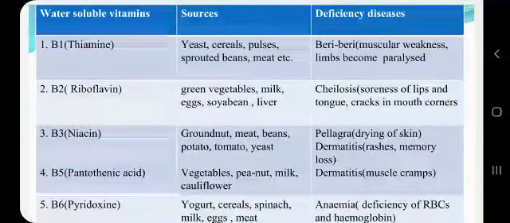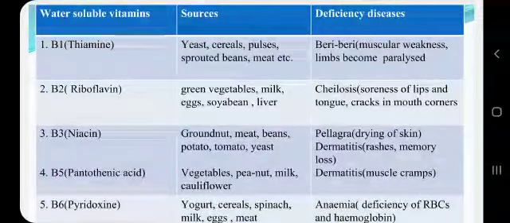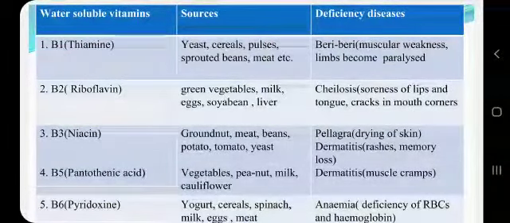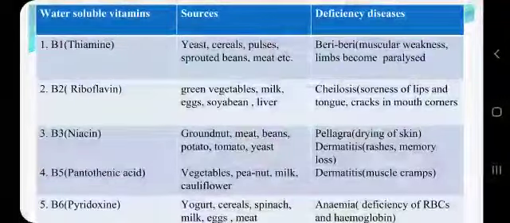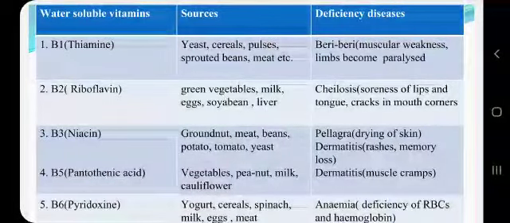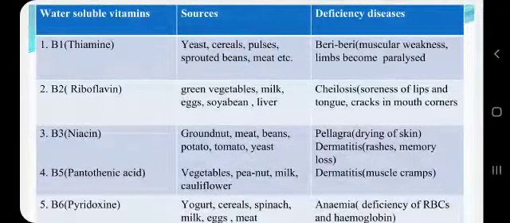Then there is vitamin B2, which is called riboflavin, and it is found in green vegetables, milk, egg, soybean, liver. And if there is deficiency of vitamin B2 in the body, then it can lead to cheilosis, which causes soreness of lips and tongue, and there are cracks in the mouth corners. Then vitamin B3, that is niacin, is found in groundnut, meat, beans, potato, tomato, yeast, etc. And its deficiency can lead to pellagra, which causes drying of skin, dermatitis, which means there are rashes, and memory loss also.